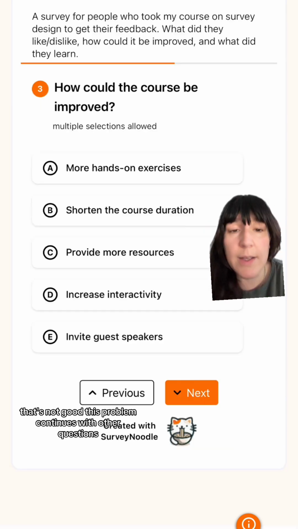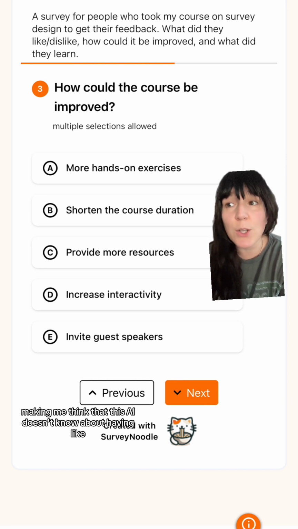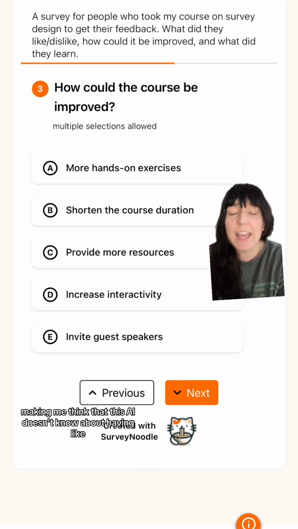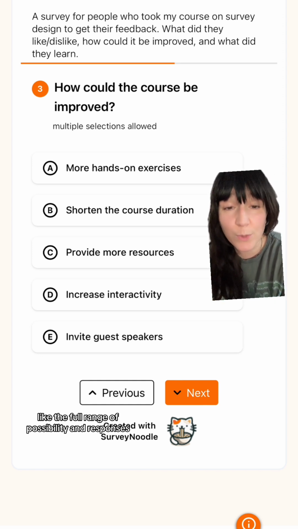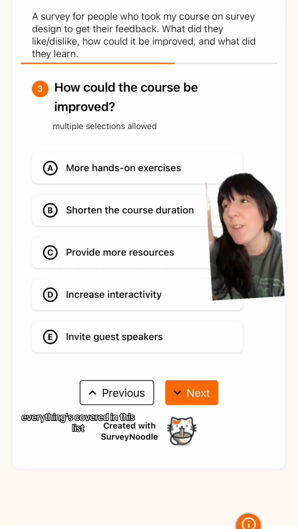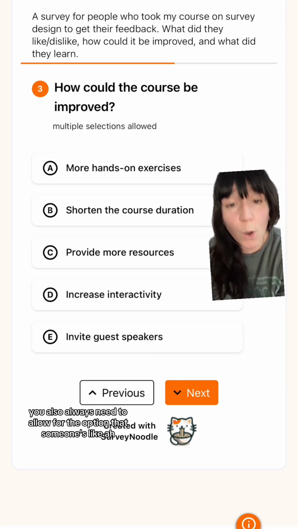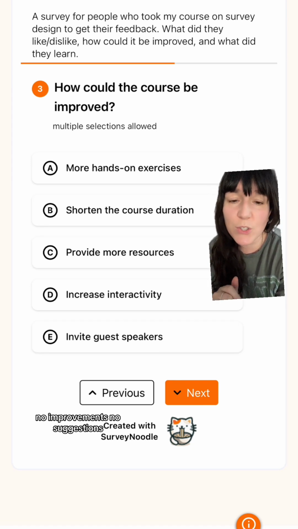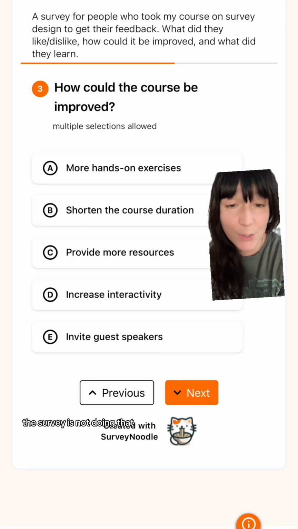That's not good. This problem continues with other questions, making me think that this AI doesn't know about having exhaustive coverage of the full range of possibility in responses. You need an other, unless everything is covered in this list and there couldn't possibly be anything else. You also always need to allow for the option that someone's like, no improvements, no suggestions. That's a full range of responses. The survey is not doing that.